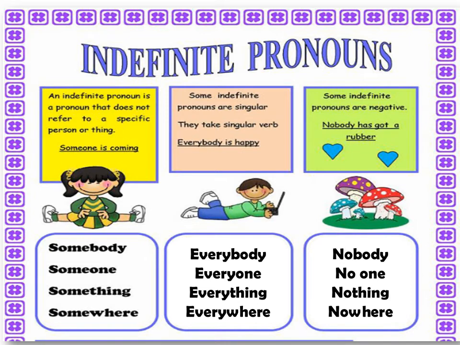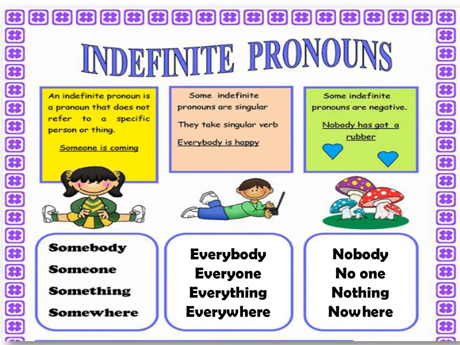Let's see some categories of indefinite pronouns. First, an indefinite pronoun is a pronoun that does not refer to a specific person or thing. Example: someone is coming. Other indefinite pronouns that can be used in this category are somebody, someone, something, somewhere. These all denote an unspecific thing or person.